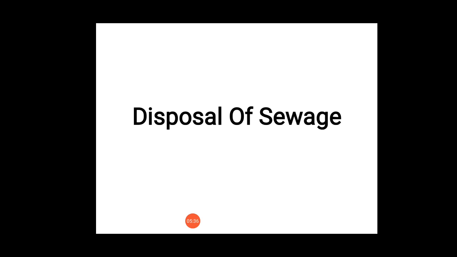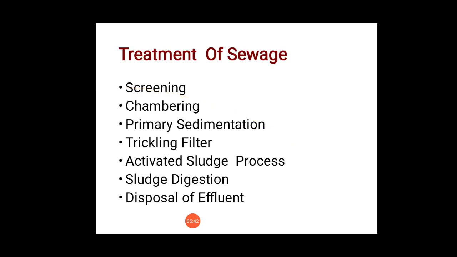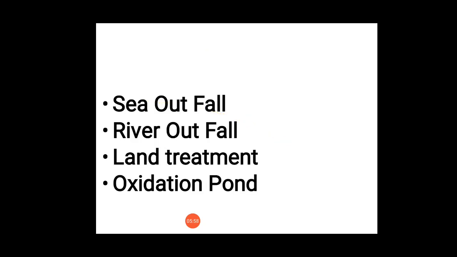Disposal of sewage. Proper disposal and treatment of sewage has assumed great importance today. Treatment of sewage: first screening, grit chamber, primary sedimentation, trickling filter and activated sludge process, sludge digestion, disposal of effluent. Disposal of sewage: the sewage is collected by the water carriage system, and where no treatment facility is available it can be disposed. So first is sea outfall.